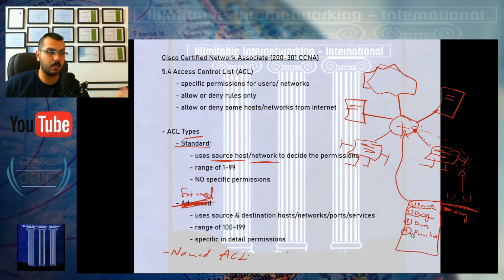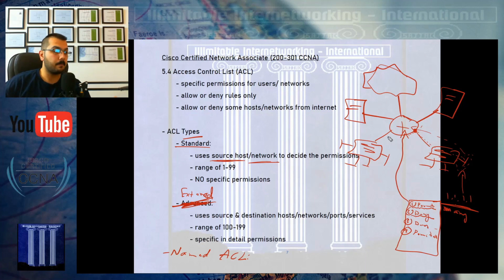It's only about permitting and denying, and that's it. And you need to order those. Once your name is mentioned in one of the lines, then that's it. This rule will be applied to you, and the other rules will not be applied to you. They will not affect your behavior in the network. So that's why you need to order them correctly.